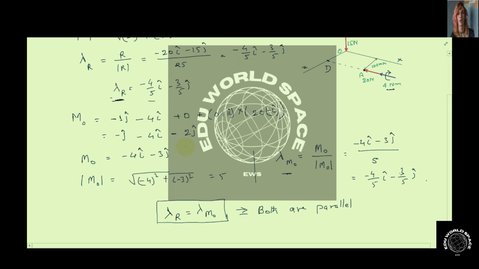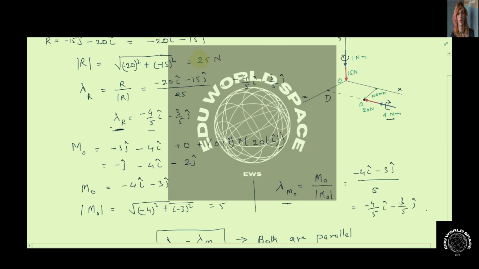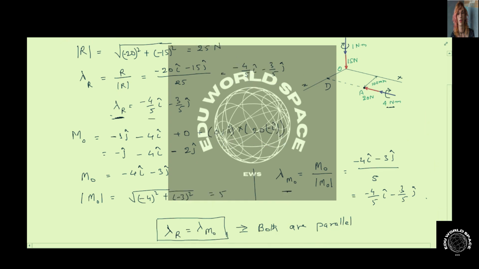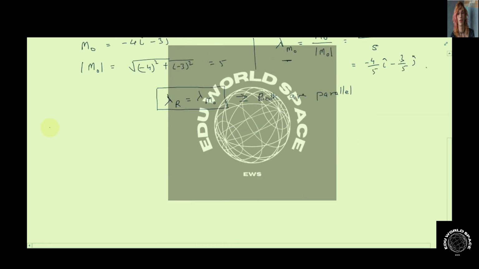So first we had to find in part A the resultant force, which we had already found here, that is minus 20 i cap minus 15 j cap. So we can write the answer for part A: the resultant force will be minus 20 i cap minus 15 j cap. And in the second part they were asking for the pitch of the wrench.